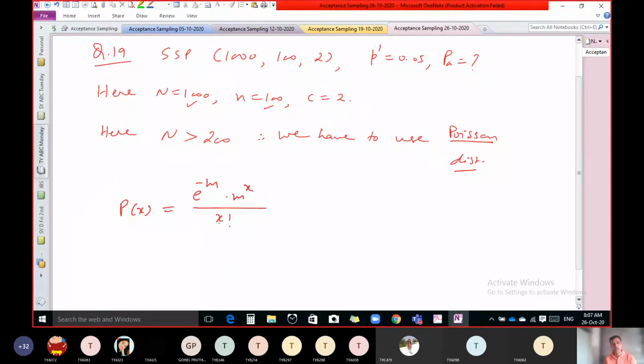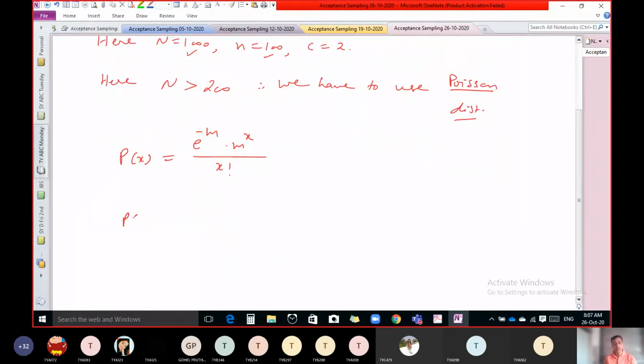Now instead of the letter x, here we have to use the letter d, for defectives. So our formula becomes like this. And here m is nothing but the mean. And if you know, the formula for the mean in binomial is n into p.